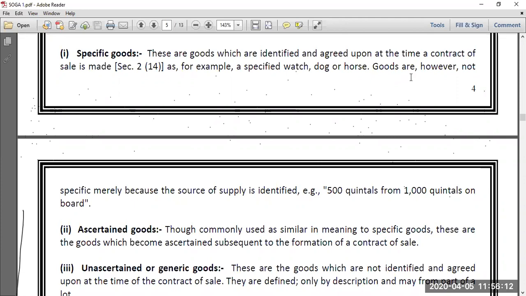Now here, when the contract of sale takes place for 100 tins, it is of unascertained goods because 2 lakh such tins are available in the godown. Out of these 2 lakh tins, which 100 tins are selected for supply to Chandan Provision Store is not, as of now, fixed. But the contract of sale has taken place between Bhavesh Oil Agency and Chandan Provision Store. So we can say that the contract of sale is for unascertained goods because out of 2 lakh tins, which 100 tins are to be sold to Chandan Provision Store is as of now not fixed.